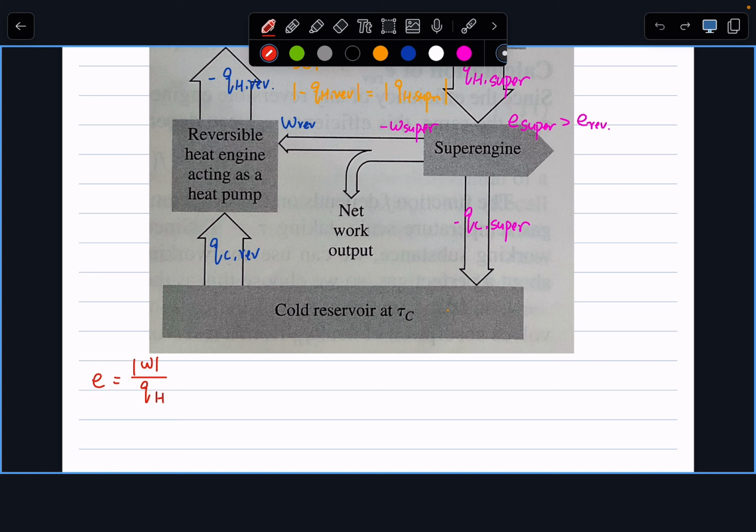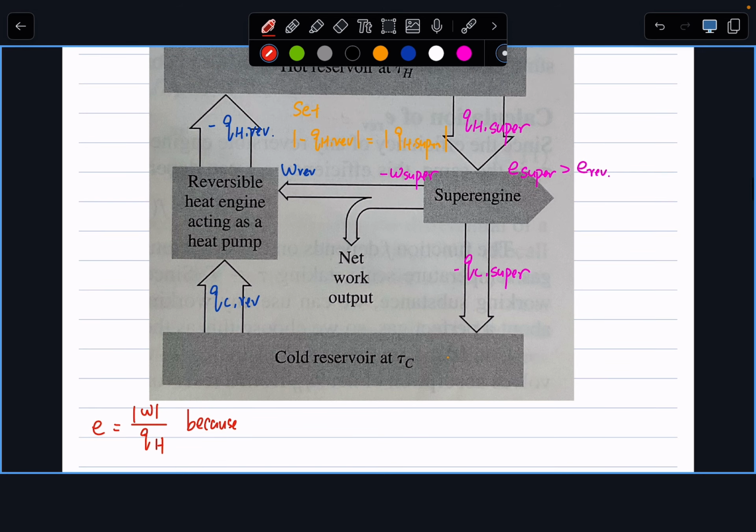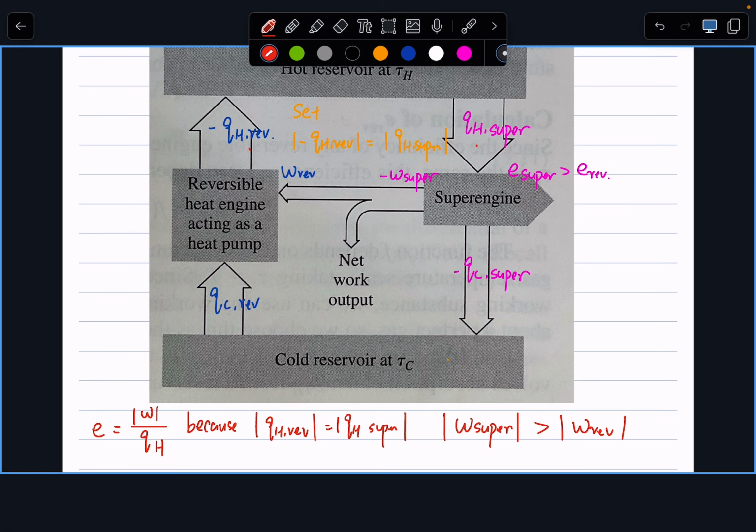Because we manually set the value of these QH to be the same, what we're saying is my W super is larger than my W reversible, taking this efficiency together.